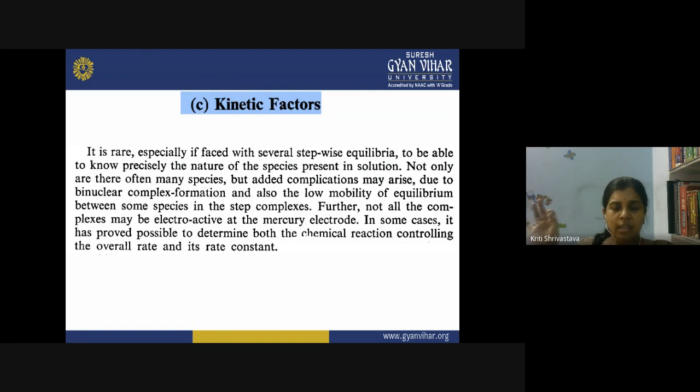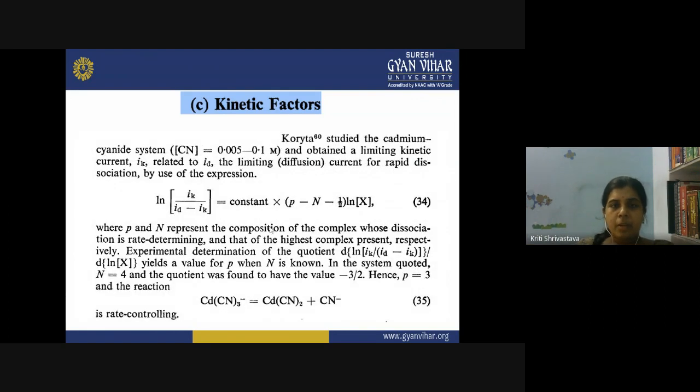So, in some of the cases, it has proved possible to determine both the chemical reaction controlling the overall rate and its rate constant. So, Oreta studied the cadmium cyanide system. It's a very important case study, where the cyanide concentration was changed from 0.005 to 0.1 molar and obtained a limiting kinetic current IK related to ID, the limiting diffusion current for rapid dissociation, by the use of the expression.